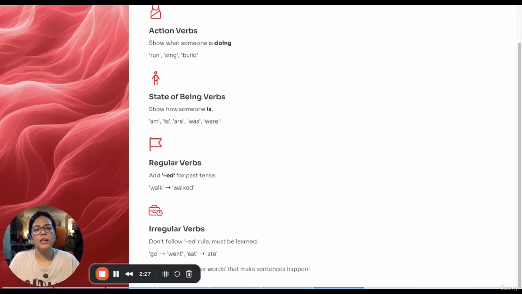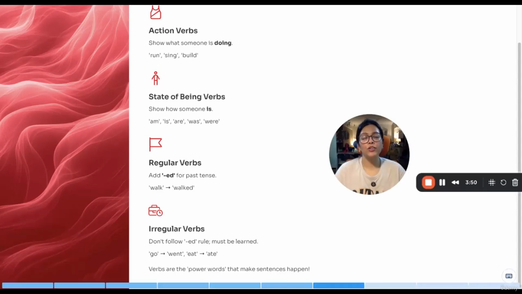Regular verbs are verbs where, when you want to turn it into a past action, all you have to do is just add ed to it. Like walk becomes walked, ed in the past. Paint becomes painted. Now, irregular verbs are also verbs which you can turn into a past verb, but here you cannot follow the ed rule.